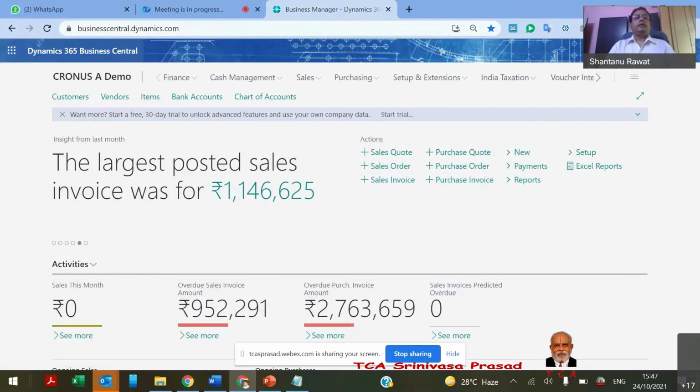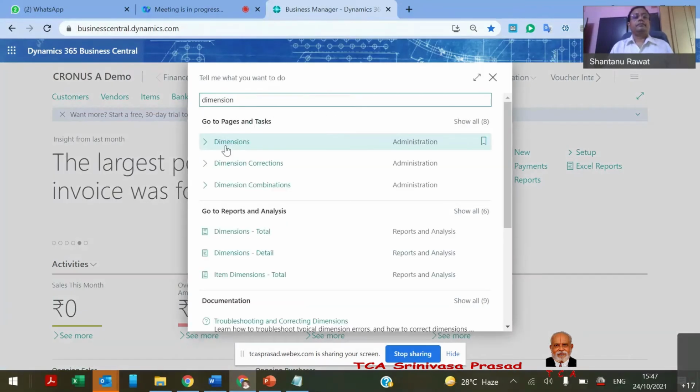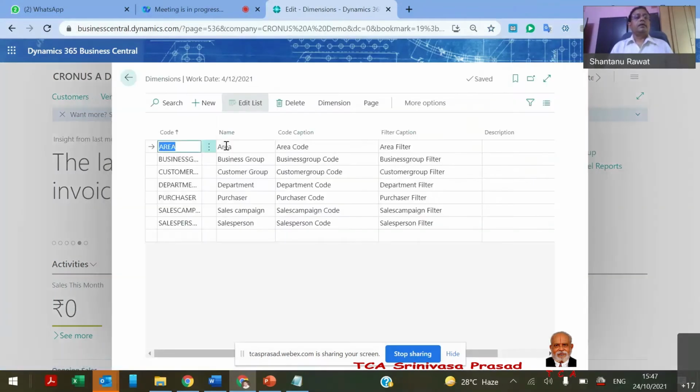And then we discussed dimensions, which we use to define the cost center and profit center. As a costing subject, it could be based on anything: a geographical area, an activity center, a department, maybe a customer group.